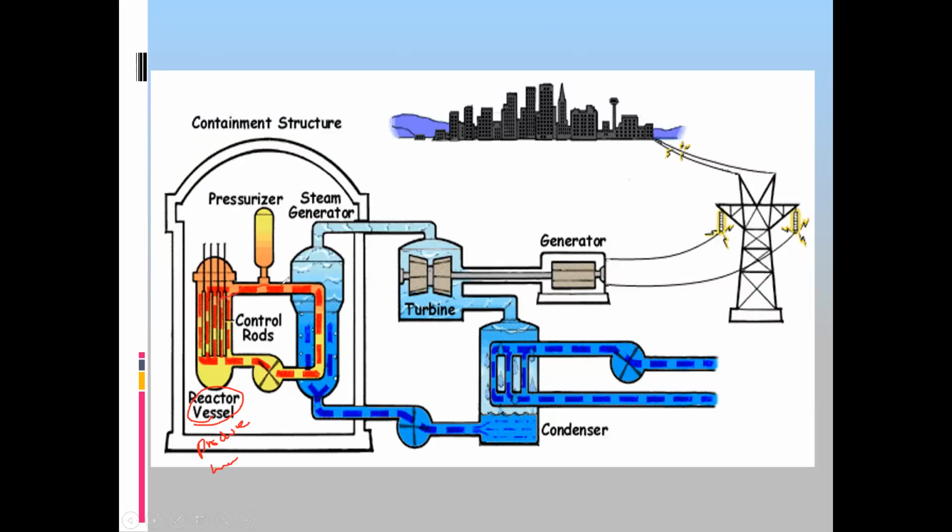And that heat energy is absorbed by the water. When this water absorbs heat energy, it converts into steam. That steam rotates the turbine which is connected to a generator to produce electricity. So the nuclear energy by a nuclear fission reaction is converted into heat energy.